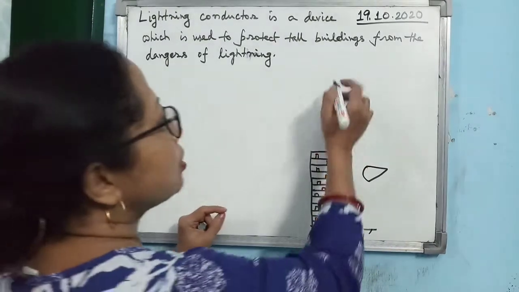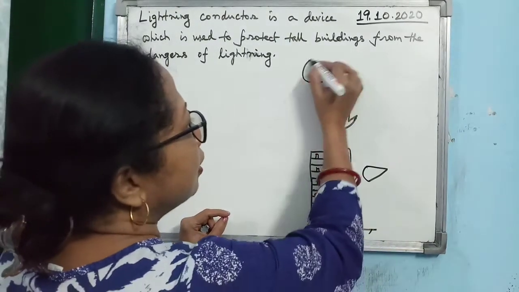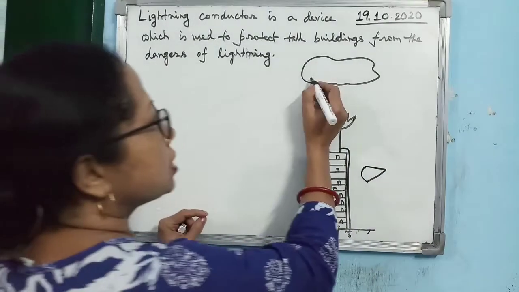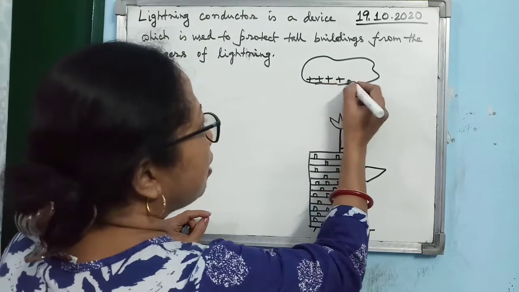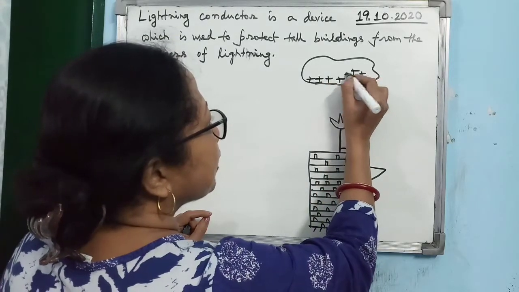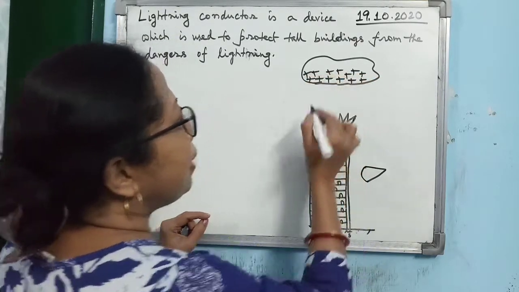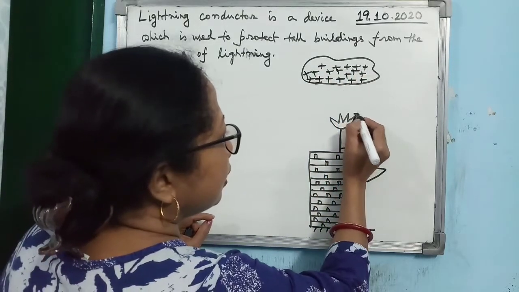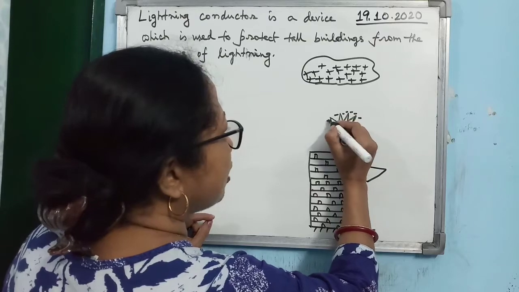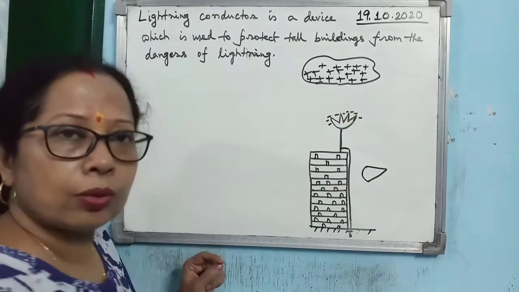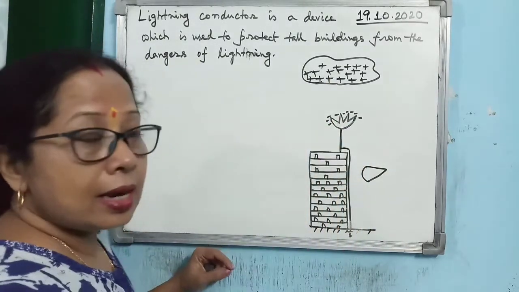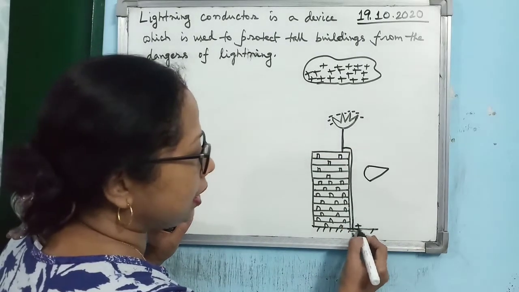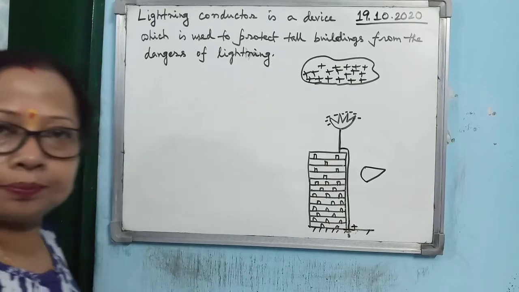Alright, so here you see how it protects the tall building from lightning. Suppose a heavily charged, positively charged cloud has come above the building. Then what will happen? This positively charged cloud will induce electrons at the spikes, because it is the near end. Now where is the far end? The far end is to the ground. So you see, the positive charges will go to the ground.